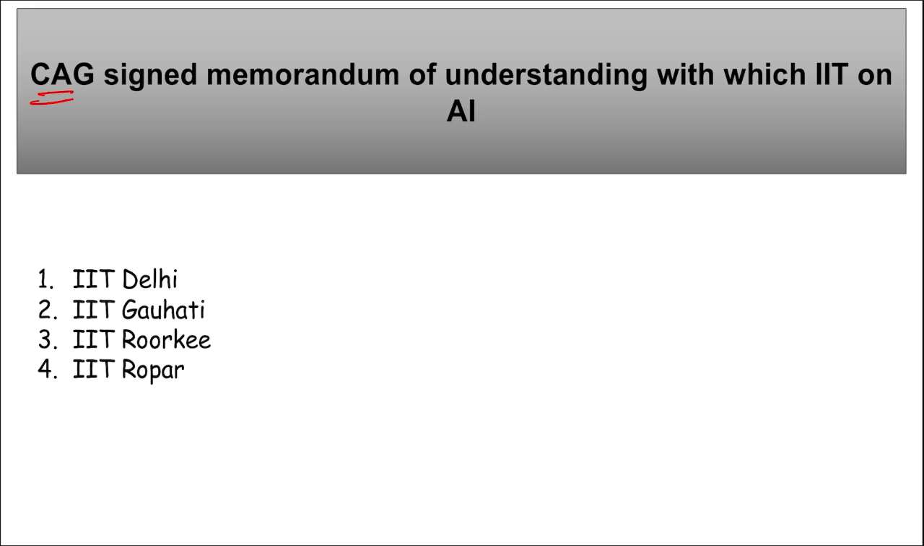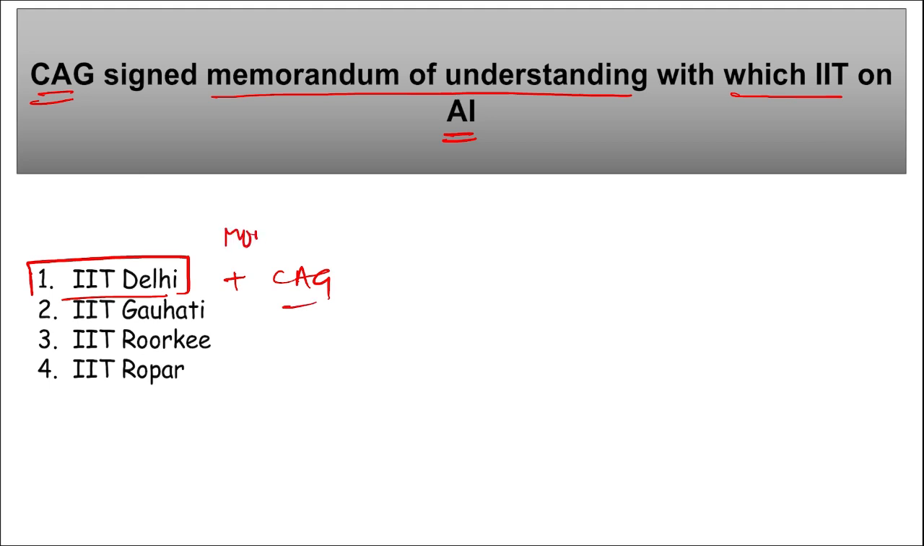CAG, that is Comptroller and Auditor General of India, they have signed an MOU, Memorandum of Understanding, with which IIT? On artificial intelligence. So CAG recently signed a Memorandum of Understanding with IIT Delhi. Right, this MOU was with IIT Delhi, and it was on artificial intelligence. It was to promote artificial intelligence.